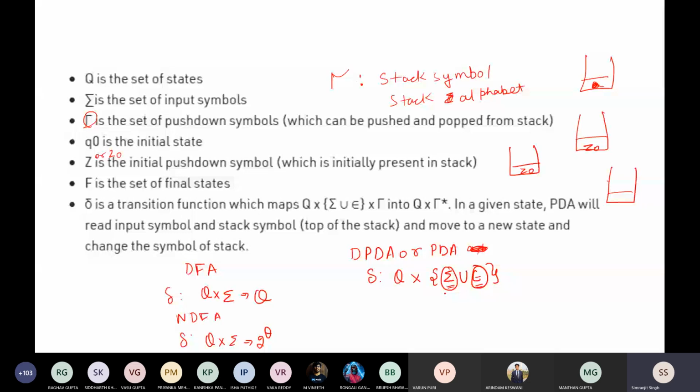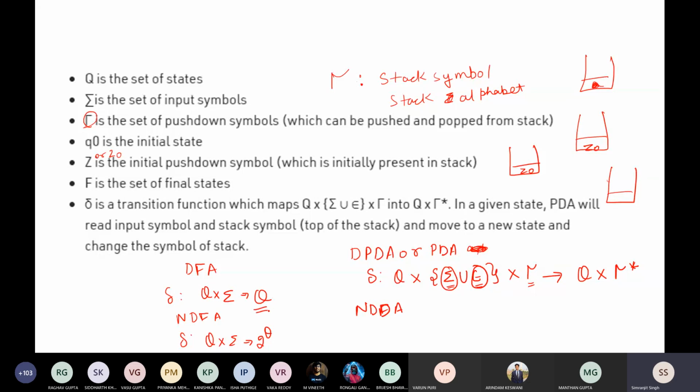And then there is tau, and it says Q cross this, star. I will tell you about it; don't worry about that part. I will just write the expression now and explain the meaning of it. For NPDA, everything is the same.